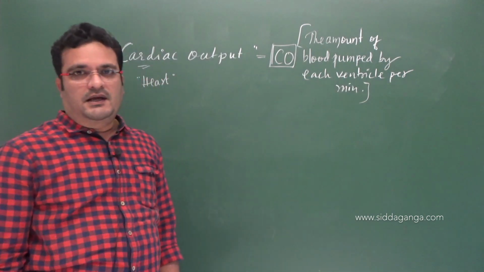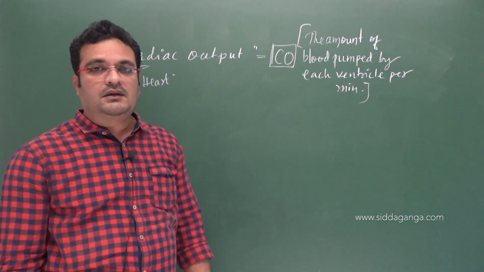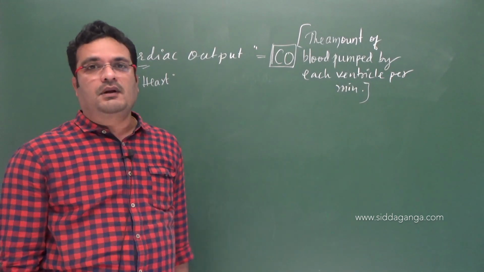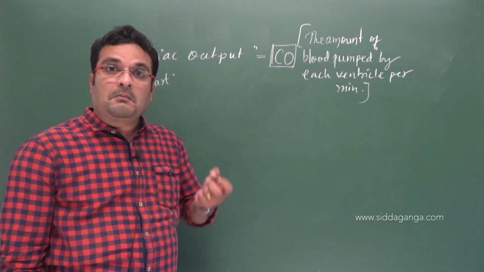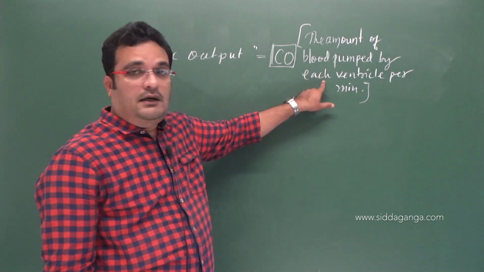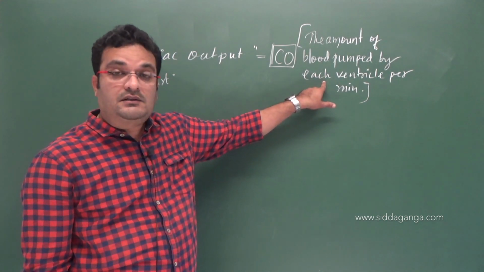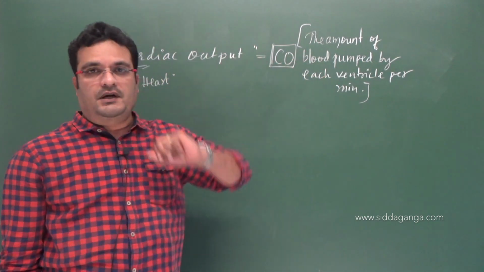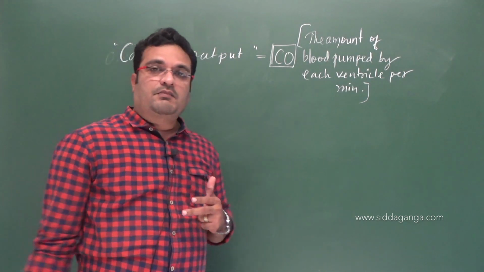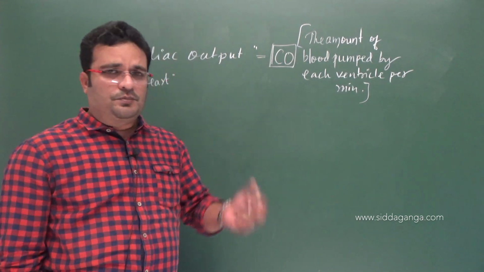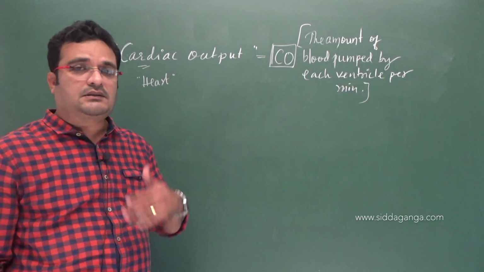But specifically, if we talk about cardiac output, we need to consider the volume of blood, or the amount of blood, pumped by the heart. Instead of saying pumped by the heart, it can be pumped by each ventricle, in particular the left ventricle. Left ventricle, right? So that can also be given as a statement of cardiac output. Please remember, any statement which means this can be considered as cardiac output.